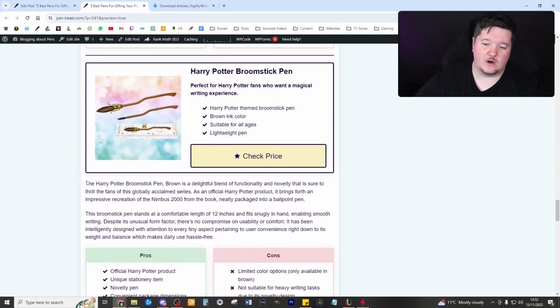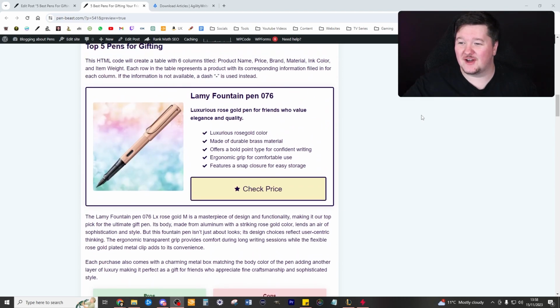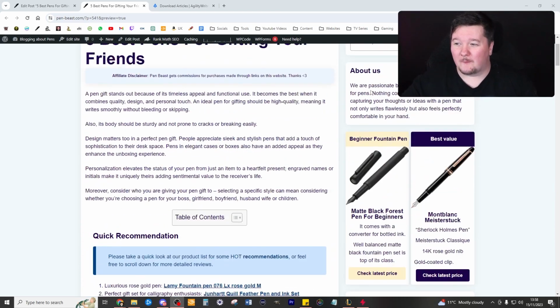And I felt that there was way too much writing about each of these pens. So I basically cut a bunch and just tried to consolidate it to get the information across. Okay, so there we go. We have the post all completed now.